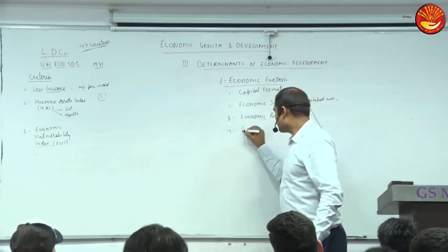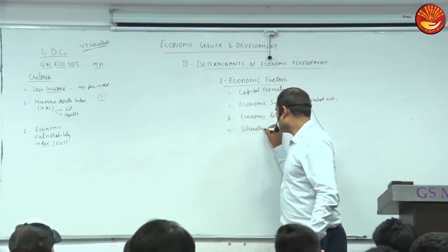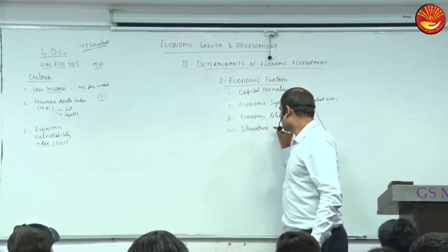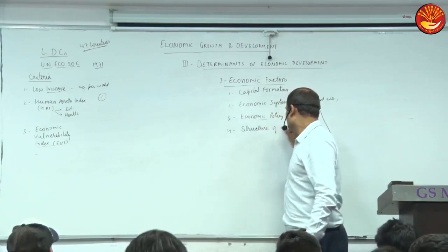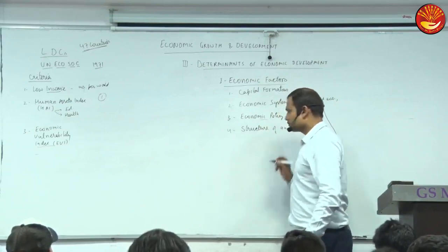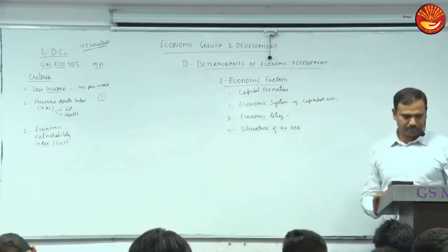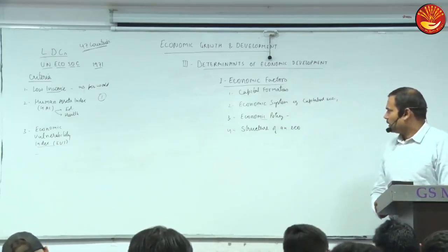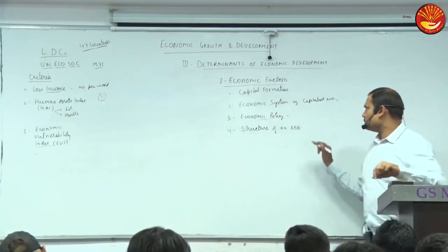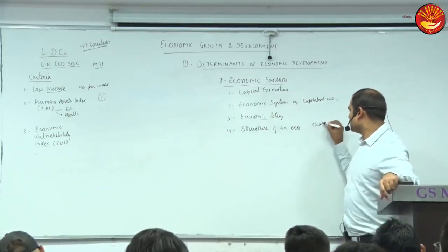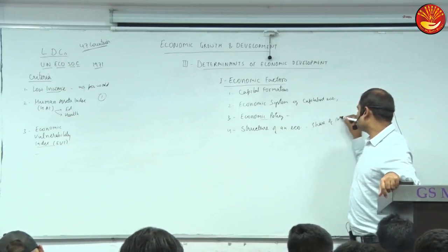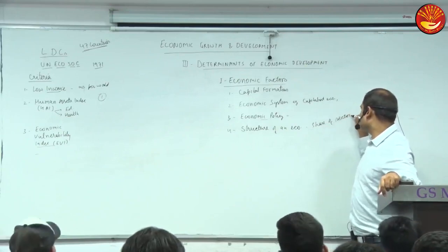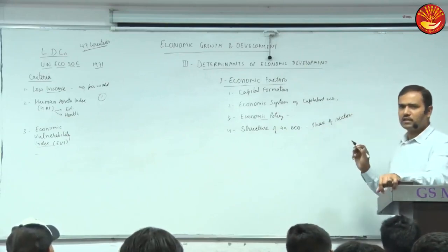The other is the structure of an economy. Structure means the share of various sectors like agriculture, industry and services.